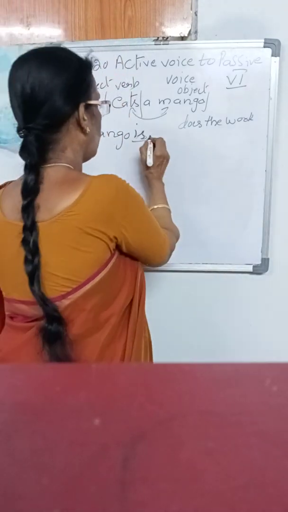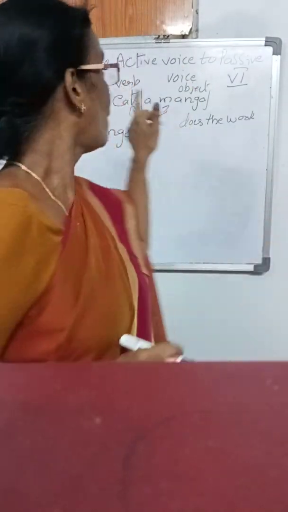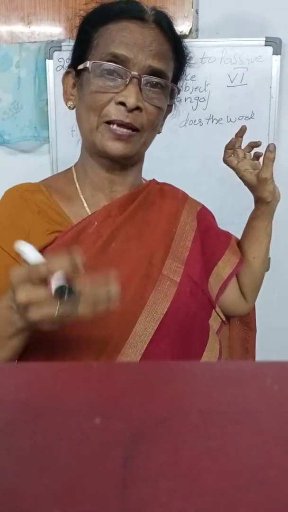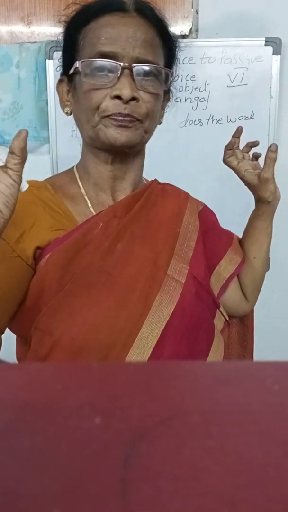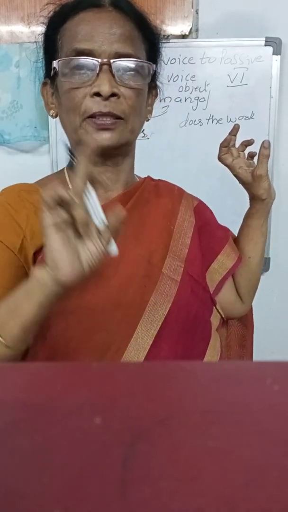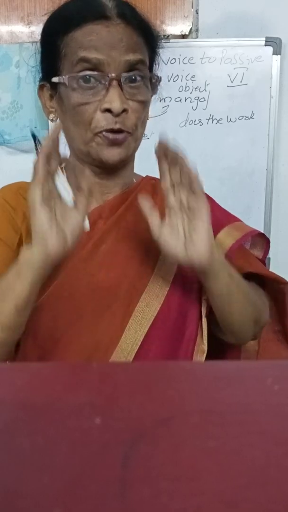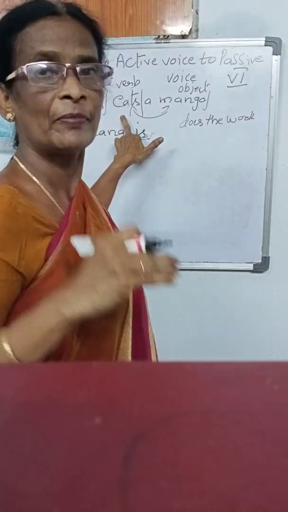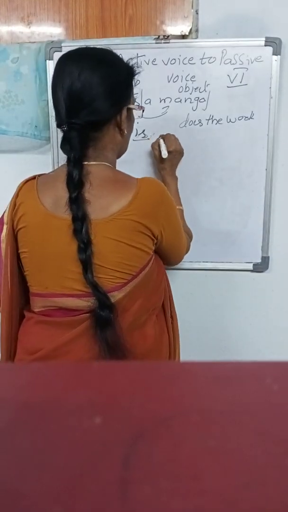Then one more thing we have to remember: for all passive voice, while you are changing, you have to use the past participle of the verb, whether it is continuous tense, past tense, perfect tense, whatever. You have to use the past participle form of the verb. Don't write the past tense. Present tense, past tense, and past participle, the third one. So here, what is the past participle? Eaten. Very good. Eaten.